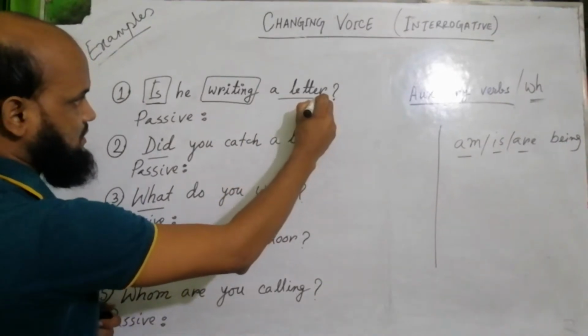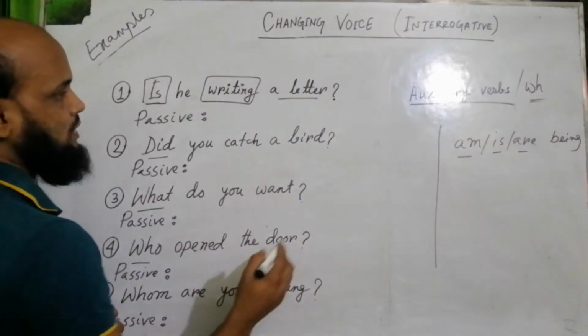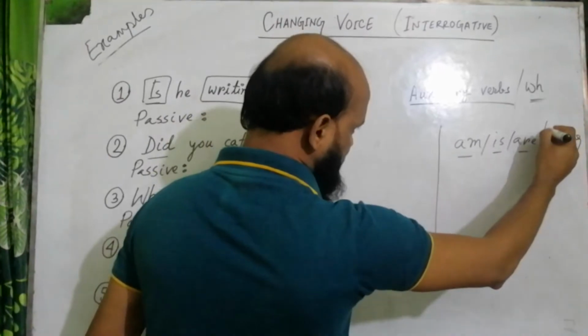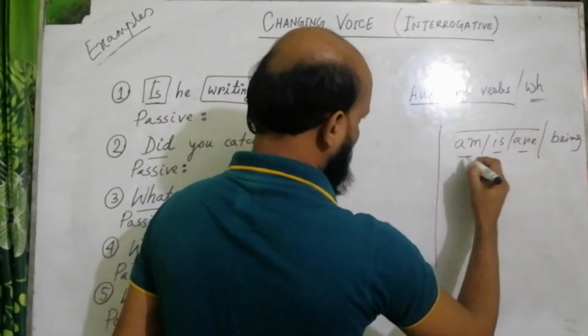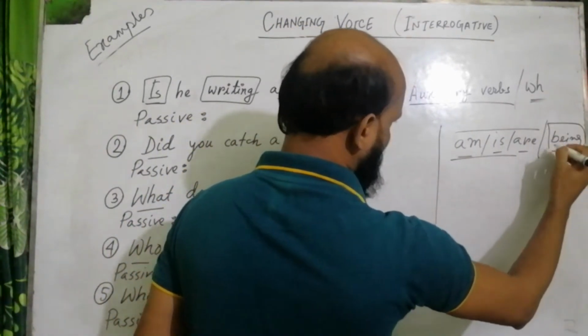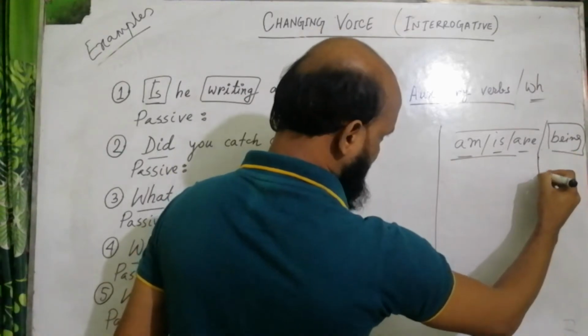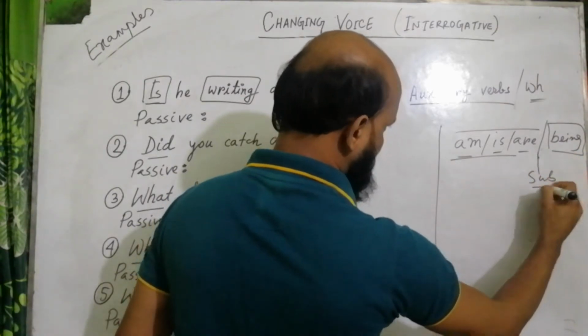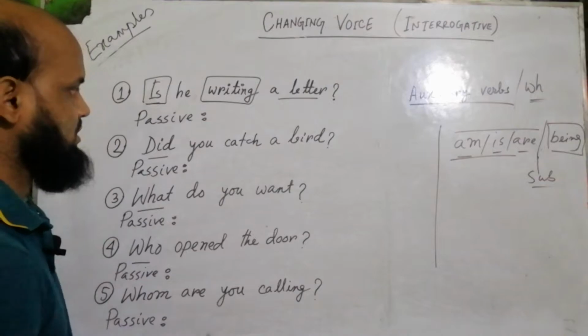Their subject is a letter. So if we separate these two things, am, is, are and being, in the middle we write the subject.